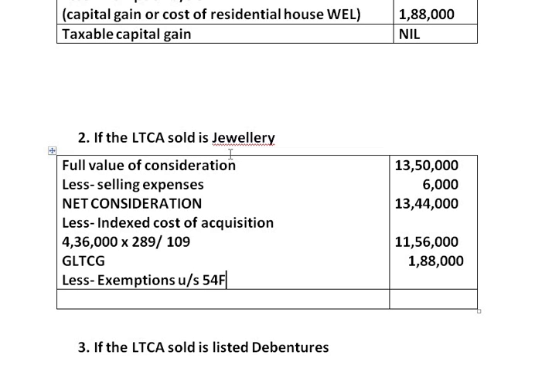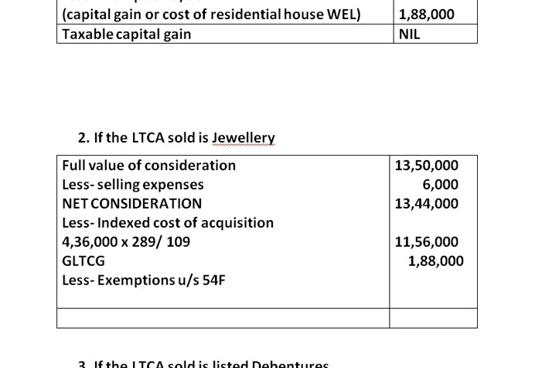So if any asset other than a residential house is transferred and in return the residential house is purchased, in that case exemption under section 54F is applicable on capital gain. But the treatment is different here.